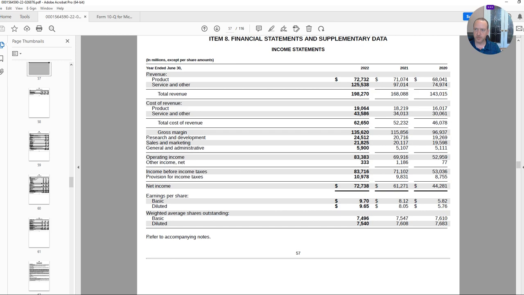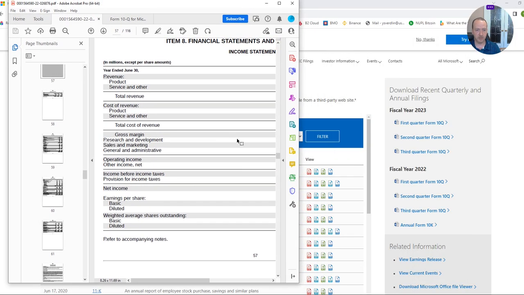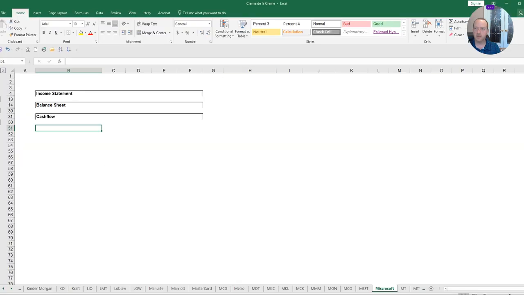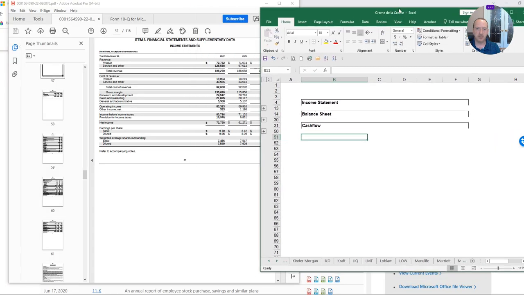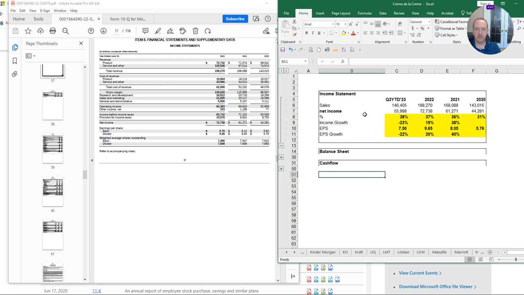I do a very simple, straightforward calculation that I believe is simple and straightforward, but I'm hoping you will agree with me. It doesn't take too much time to do this. It is quite insightful and yet does not take forever. So first thing I do is I look at the income statement. I've pre-populated the Excel spreadsheet. All I do is I really look at total revenue, which I call sales, and then I look at net income. Here's net income right there.